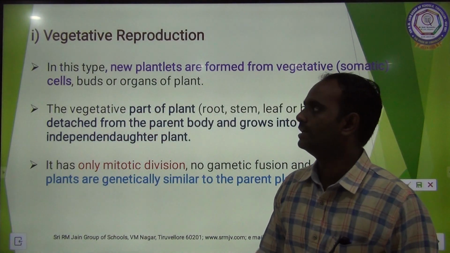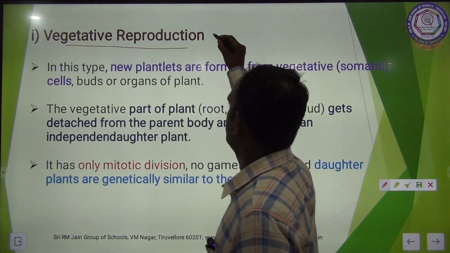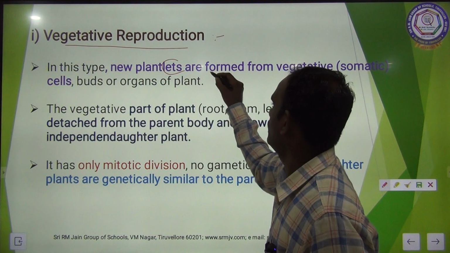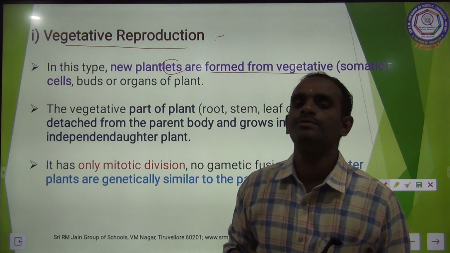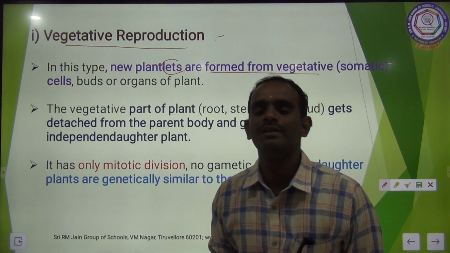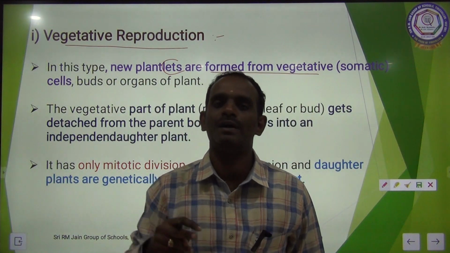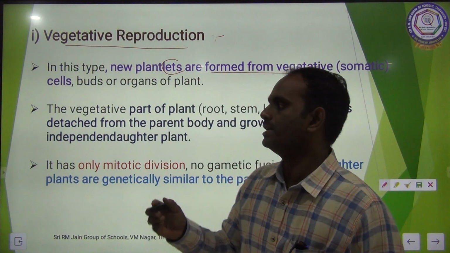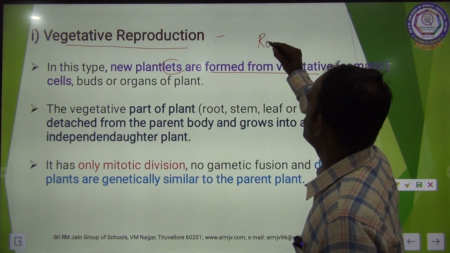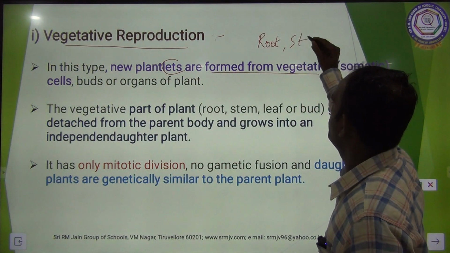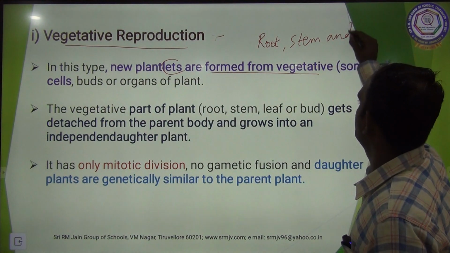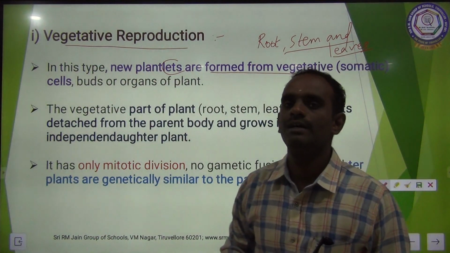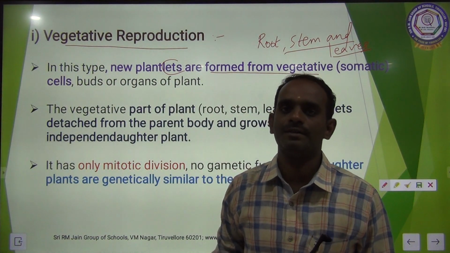The first one is vegetative reproduction. In this type, new plantlets are formed from the vegetative part of a plant. You know very well, a plant has two main parts. One is the vegetative part, another is the reproductive part. The vegetative part, in the sense, root, stem and leaves. These are said to be the vegetative parts of a plant.